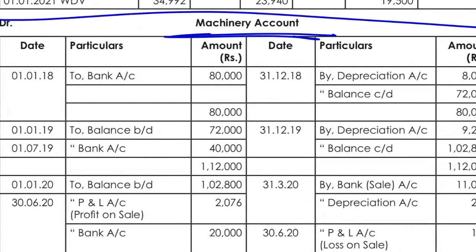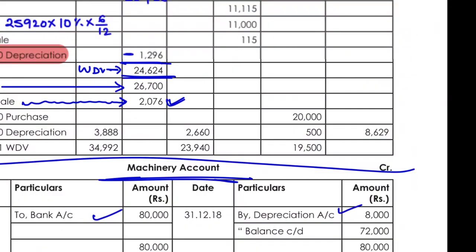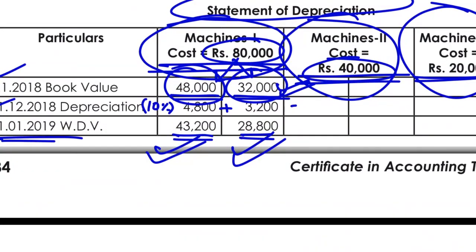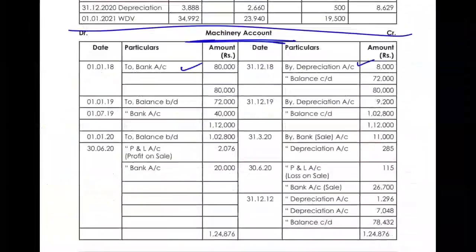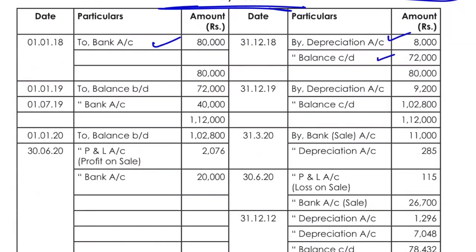So whenever you purchase the machinery, it is bank account to machinery account 80,000, and depreciation will be charged as per your calculation. So here the depreciation in the first year was charged 4,800 plus 3,200. The depreciation is charged as 8,000, so it is credited to your machine account 8,000. And the balance amount is 72,000. Your year is ended over here. So the balance is carried down as 72,000, which is now brought down in the next year as 72,000.